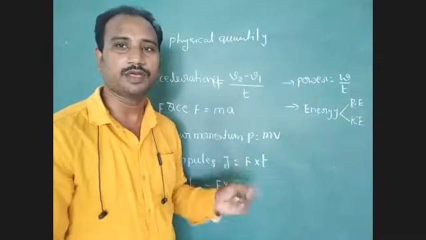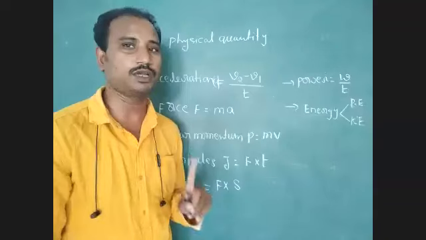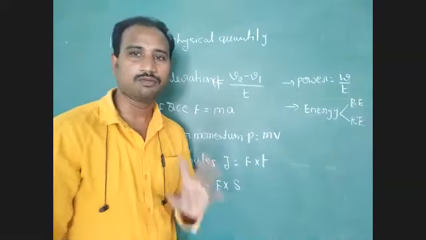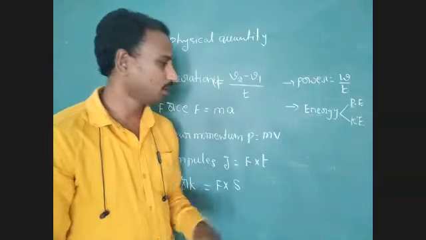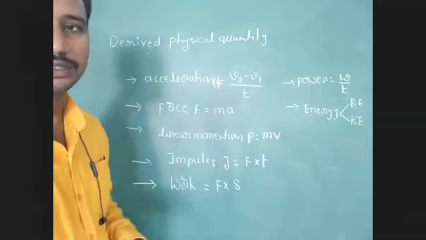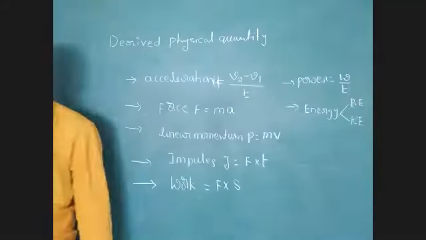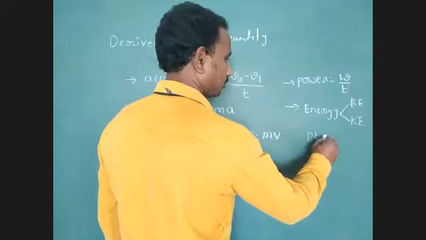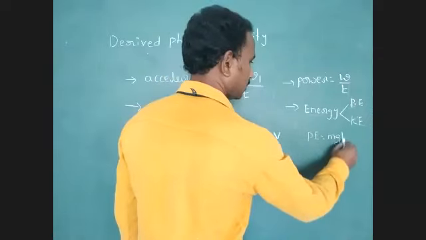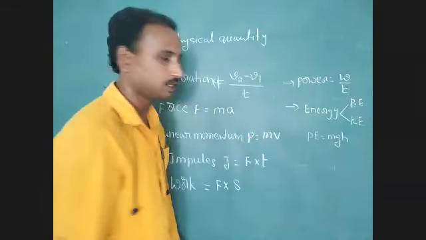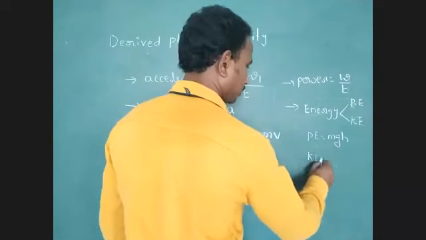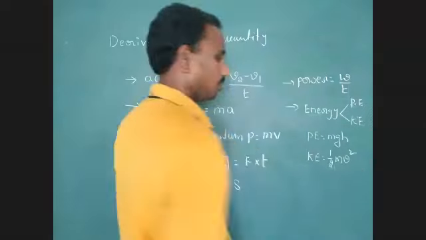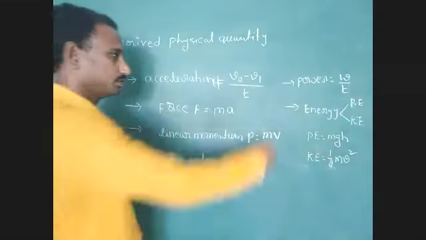Next, we have to explain these derived physical quantities with the help of fundamental units. First, note down these formulas. Formula for potential energy: mgh. Formula for kinetic energy: half mv square. Note down.